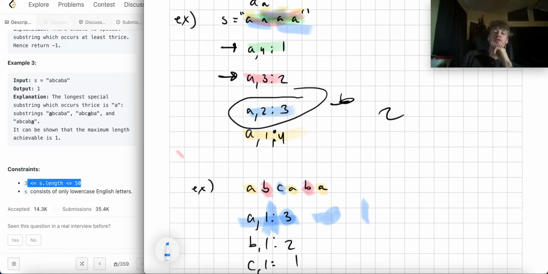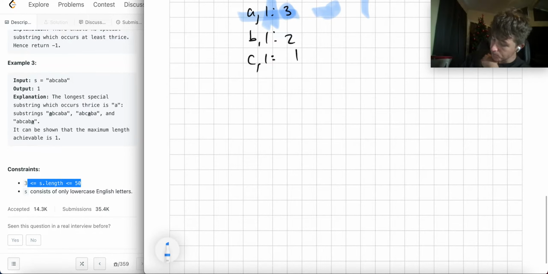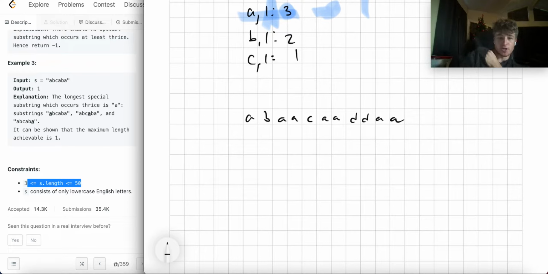And I guess maybe the first thing we should think about is how would we find the unique substrings within this system, right? And what would that mean in terms of where the special substrings are, right? So how do we find special substrings when we look at, you know, A, B, A, C, A, D, D, A. All right. Maybe this is way too long of an example, but you know,